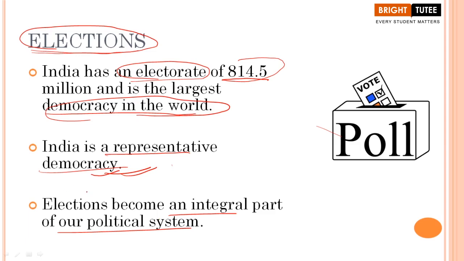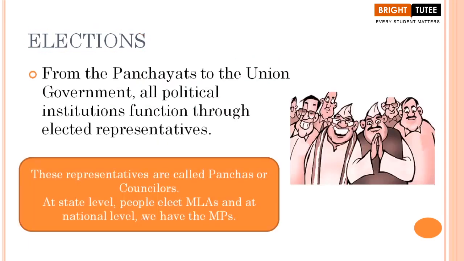This is the only means through which people can vote, and therefore elections become an integral part of our political system. You have already learned and heard about these terms. Here you just have to understand why elections are important in our country or anywhere else where we have a democratic government.